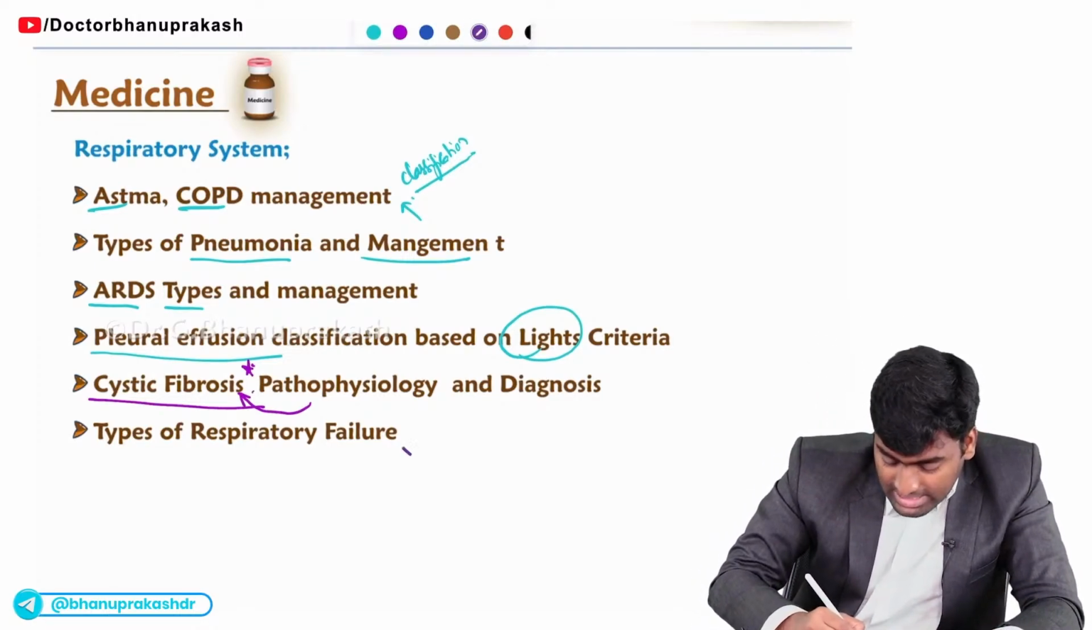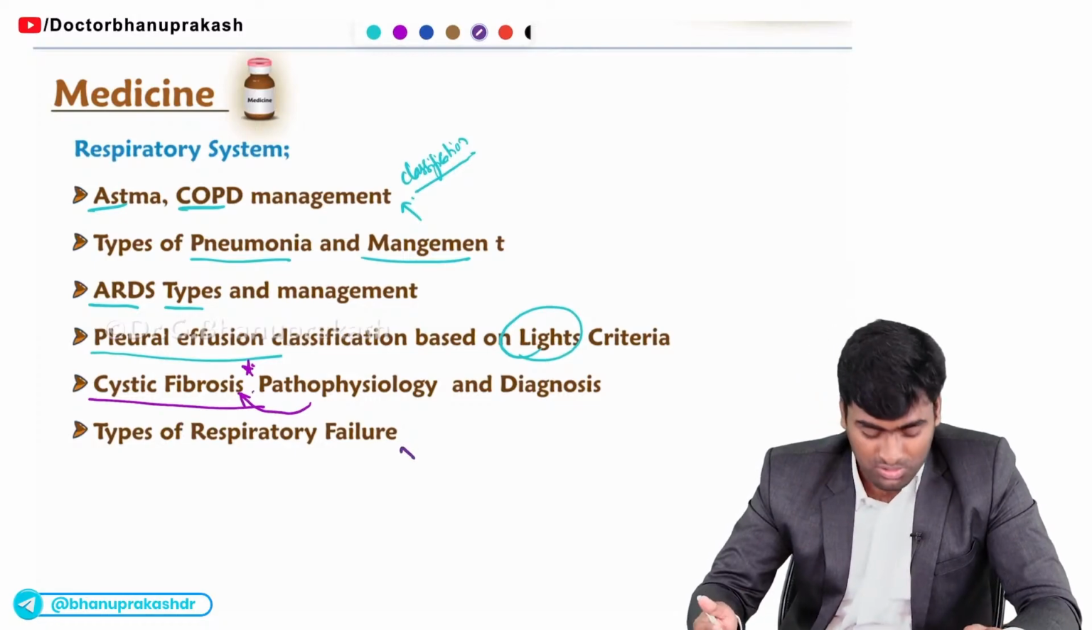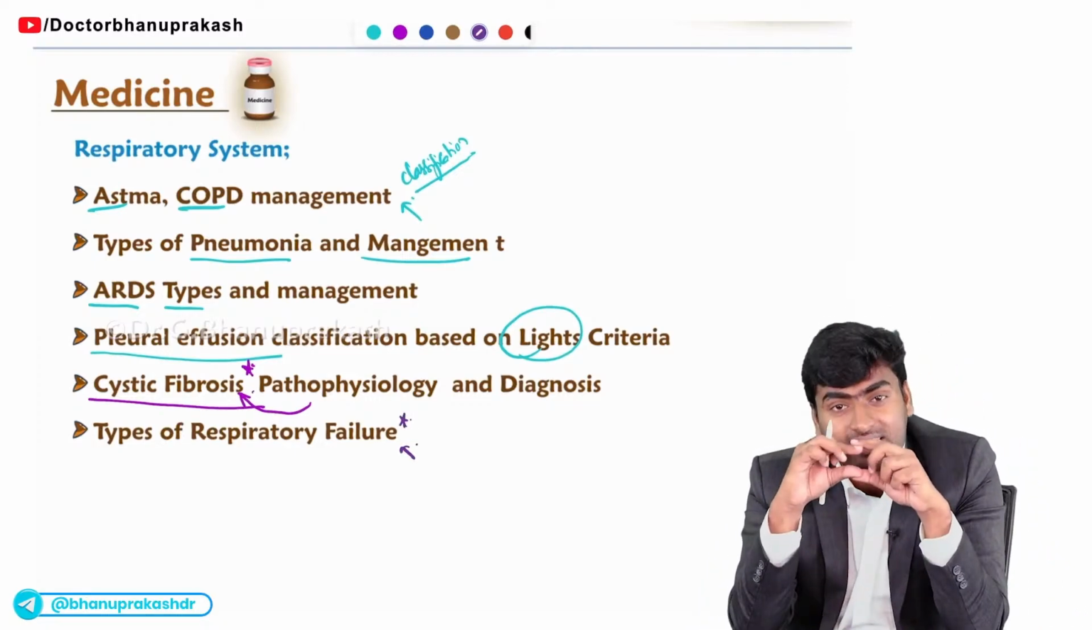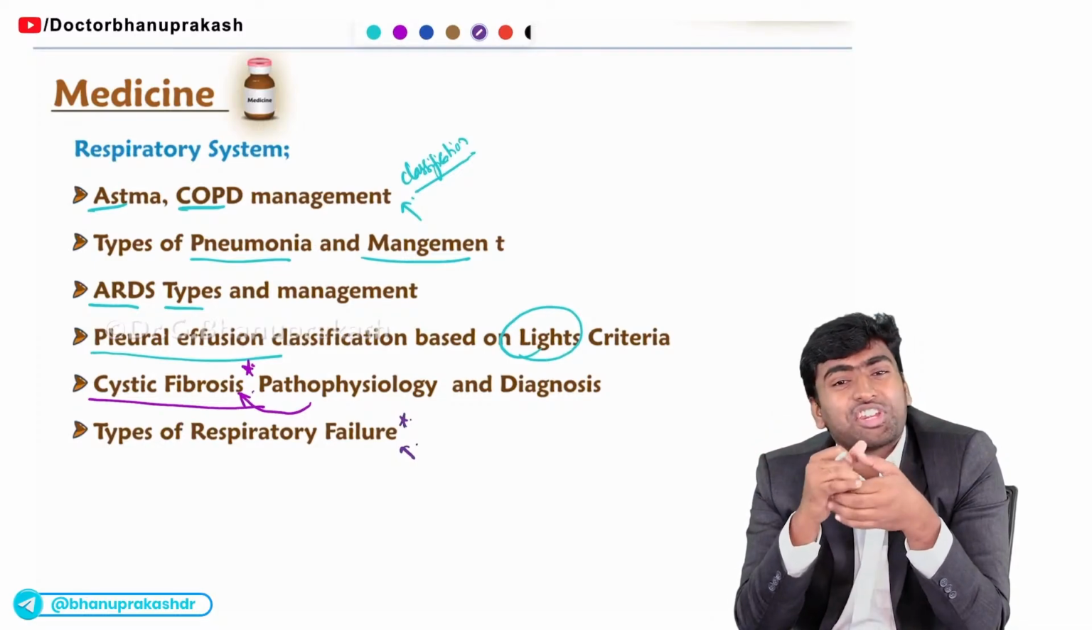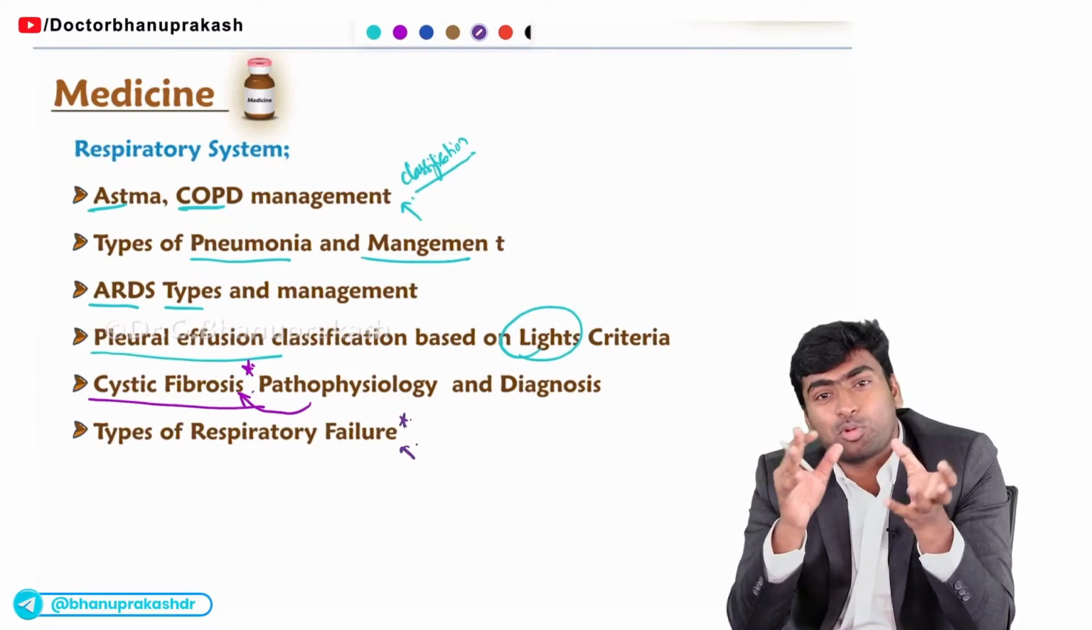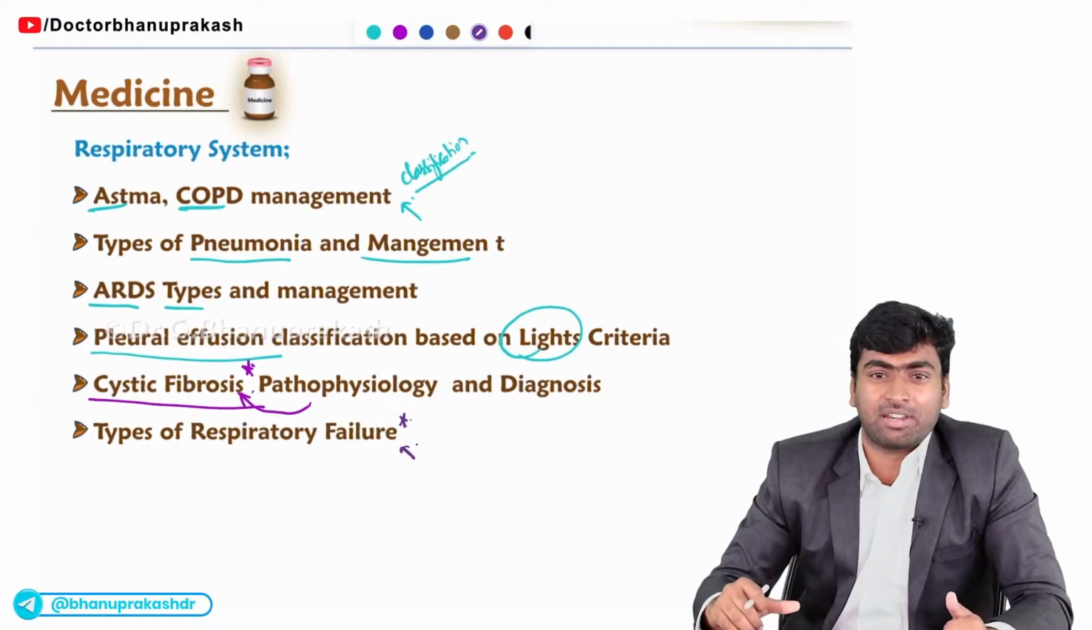And this one, they ask from anesthesia also. So they will ask you what is the type of respiratory failure. So they will give this classical history and they will ask you which type of respiratory failure can be seen in this patient. Okay. For example, if it is post-operative, you will think of type 3 respiratory failure. Okay.